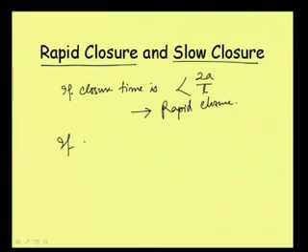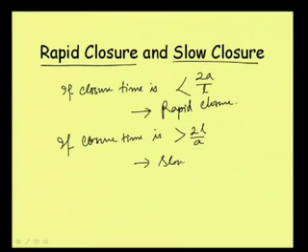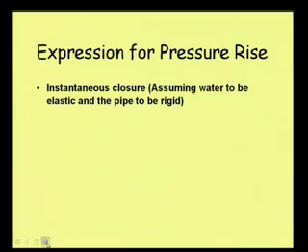If the closure time is greater than twice L by A, then how much greater is not the question, we term it slow closure. With this understanding, we can now move on to the calculation of an expression for pressure rise.